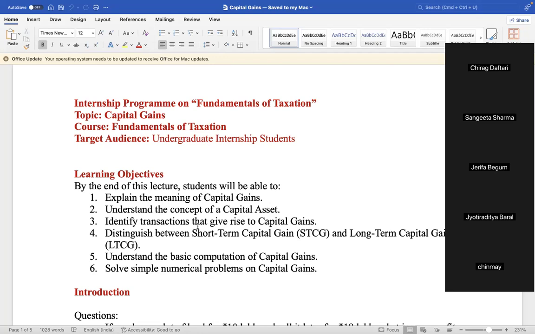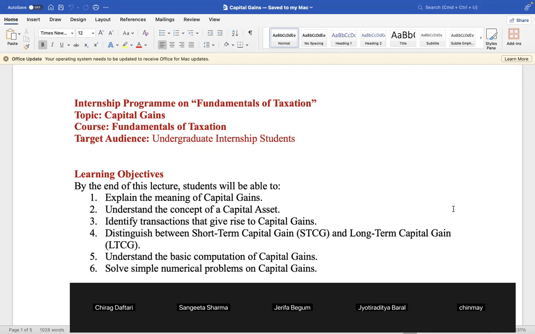You will also learn there are two types of capital gains, dear students. One is STCG and one is LTCG. STCG means short-term capital gains and LTCG means long-term capital gains. I have already told you these things, so you shall be able to understand clearly what is long-term capital gains and what is short-term capital gains.